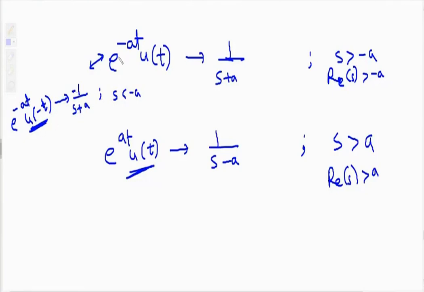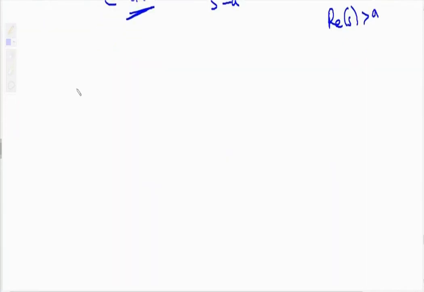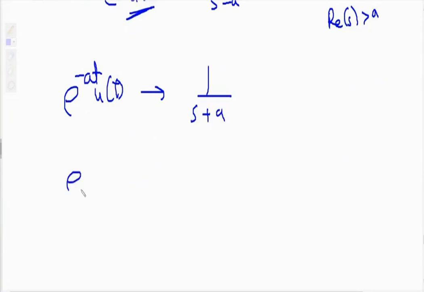So what is the difference, basically? Here there is a minus, so in the answer also there is a minus. See, most of the time students are confused with the formula. Once again, I will repeat for that purpose only. E raised to minus at u of t gives 1/s plus a. E raised to minus at u of minus t: if I write minus with u, here also it becomes minus 1/s plus a. So here minus, here also one minus. By this technique you can remember these two formulas. Here minus, so here also minus.